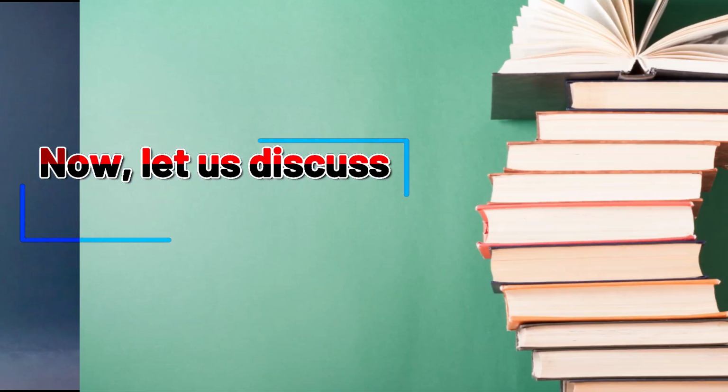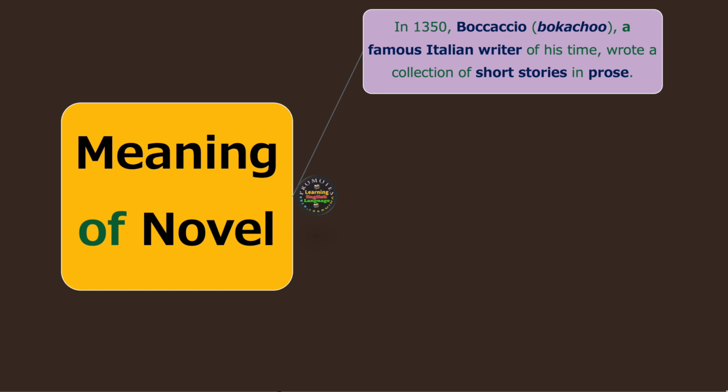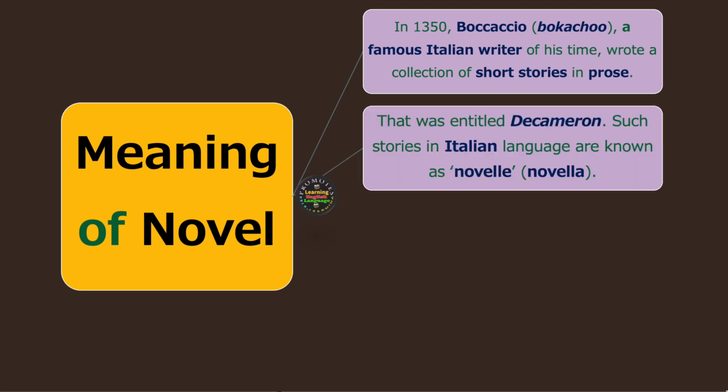Now let's discuss the current topic, that is the meaning of novel. What's that? In 1350, Boccaccio, a famous Italian writer of his time, wrote a collection of short stories in prose. That collection was entitled Decameron. Such stories in the Italian language are known as novelle, with the archaic spelling of novel, E at the end, or novella, A at the end of the word.